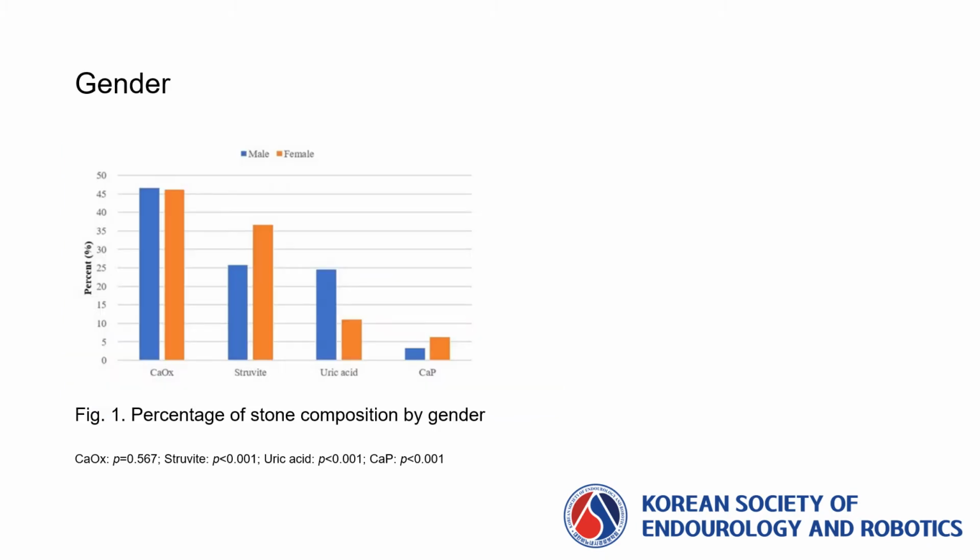As shown in Figure 1, women were more frequent than men in the struvite group and in the calcium phosphate group. Men were more frequent than women in the uric acid group, and there was no difference in the percentage of each gender in the calcium oxalate group.